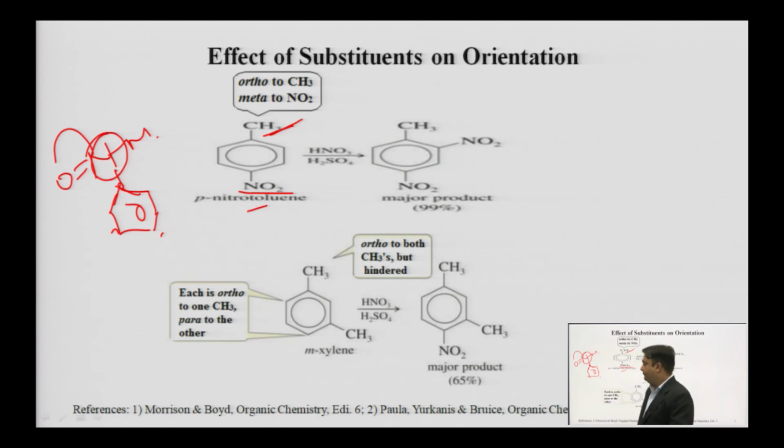So one is an activator group, the second is a deactivator group, and in the presence of both groups, when the disubstituted benzene goes for an electrophilic substitution reaction, for example nitration, then the nitration will always occur at the ortho position, because the methyl group is an activator and it will direct the coming nitro group to the ortho position. It is an ortho-para director. Okay.